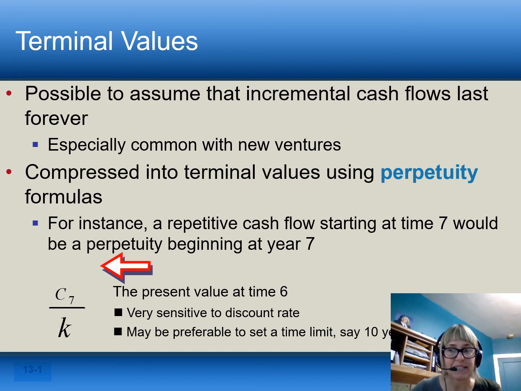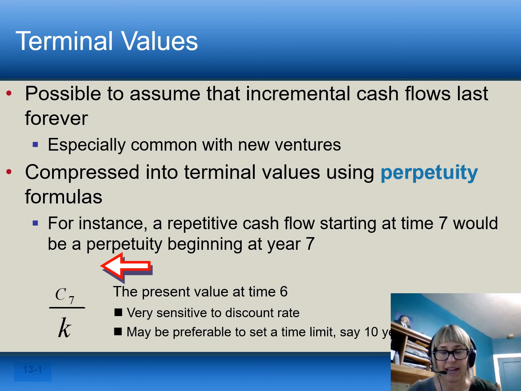Remember our P0 = D1, today's value is the dividend next year. This is the same kind of thing. Our cash flows in year 7 create our value, or our cash flows from year 7 on create our value in year 6 for what we call a perpetuity.